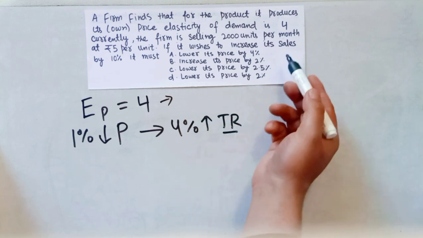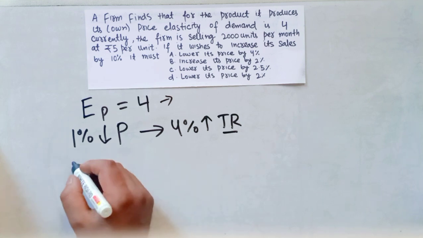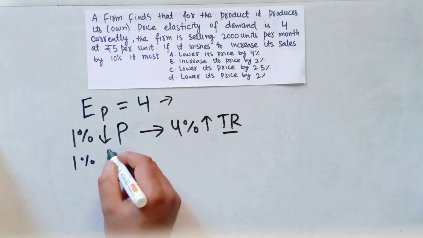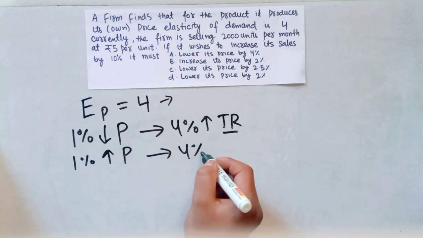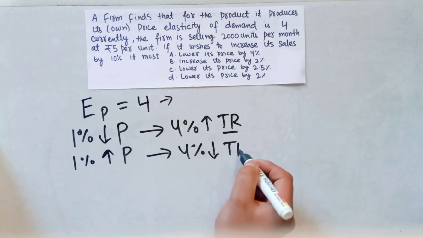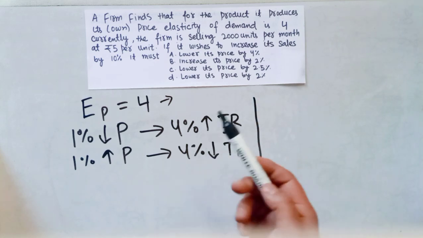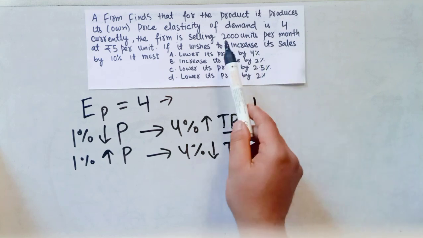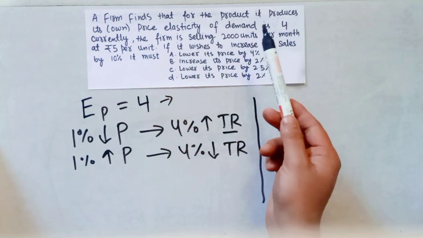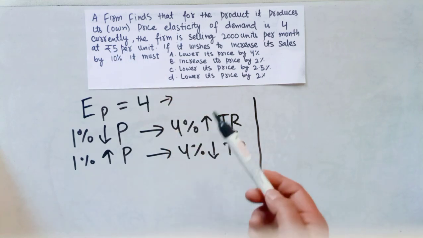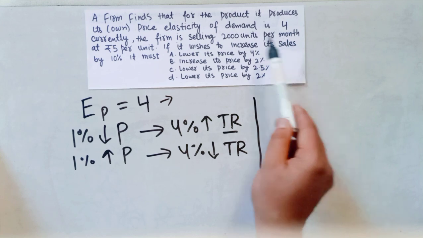Here sales and total revenue are the same. Similarly, a 1% increase in price will lead to a 4% decrease in total revenue. We have to do nothing with the 2000 units or the price of 5. The question tells us the firm wishes to increase its sales by 10%.